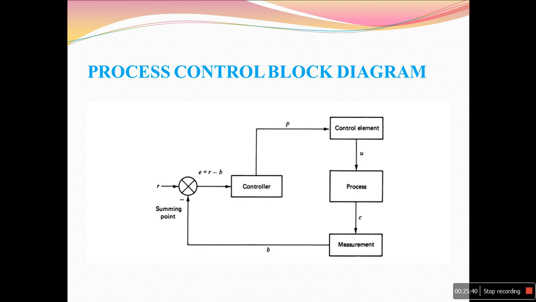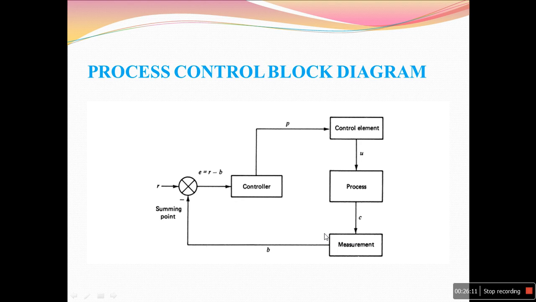Now once again I will explain the definition of all these elements. Process is nothing but a series of operations performed on a particular object to get the desired product. The measurement is nothing but, in order to control a variable, you must have information about that variable. For that, we measure the variable by using a sensor.